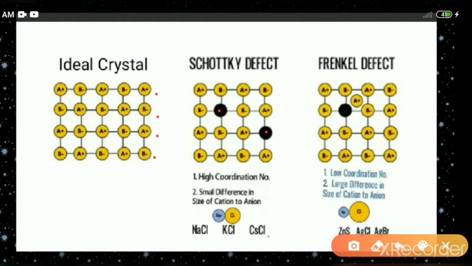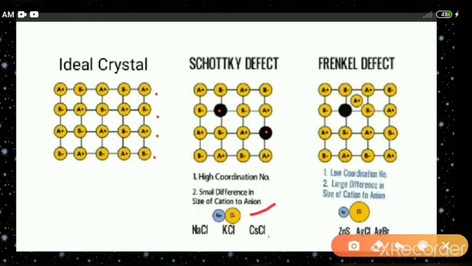Because of this, the density gets lowered, and it is usually found in ionic crystals in which there is a small difference in the size of cation and anion.